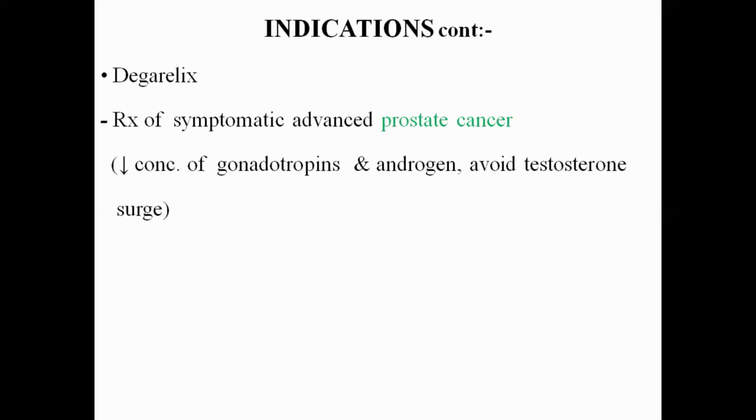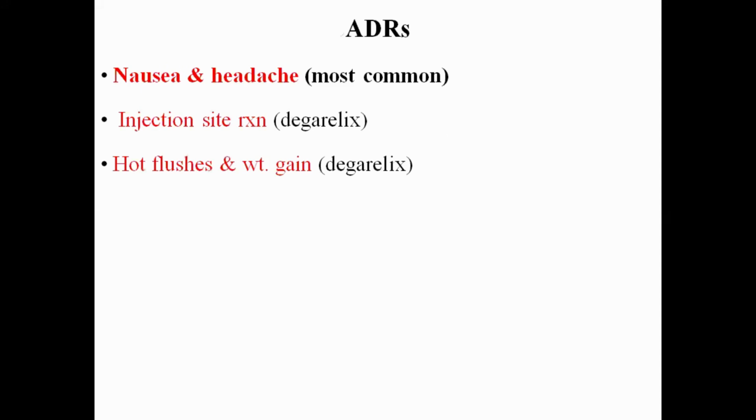avoids the testosterone source. That is not important. Just remember the name of the disease. Number one is the treatment of symptomatic advanced prostate cancer, or for the prevention of the premature LH surge in controlled ovarian hyperstimulation. And the other indication is the treatment of symptomatic advanced prostate cancer. I think this will be the last slide for today.